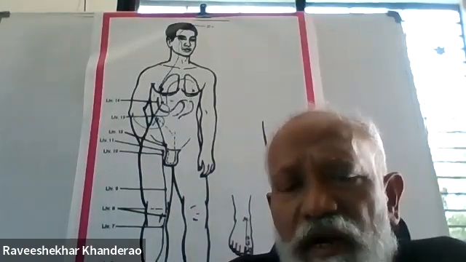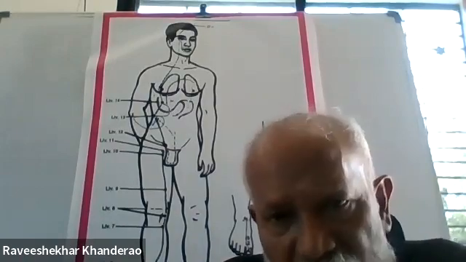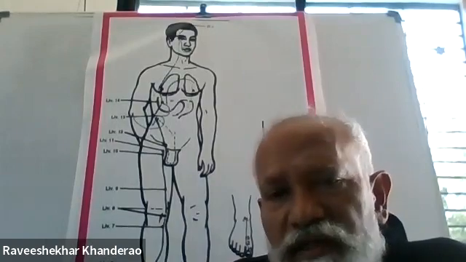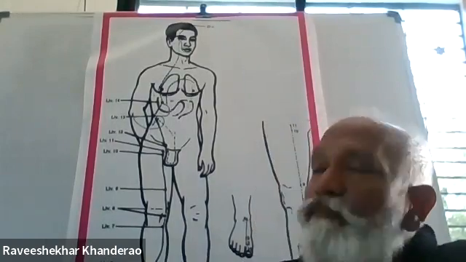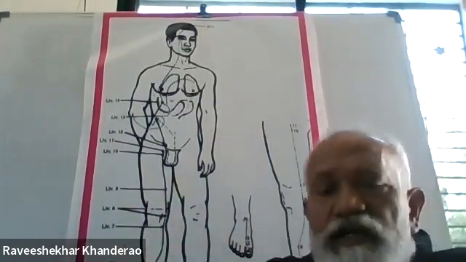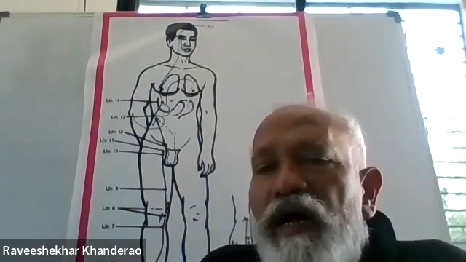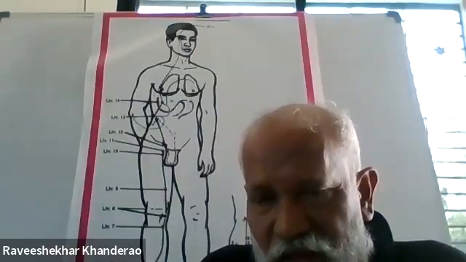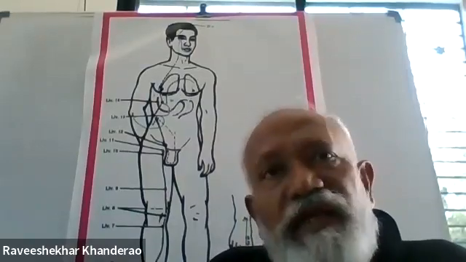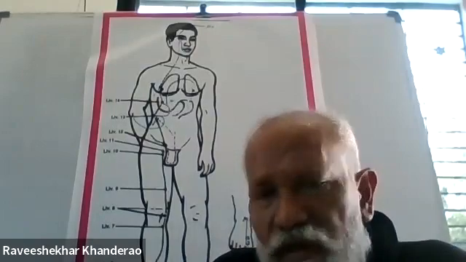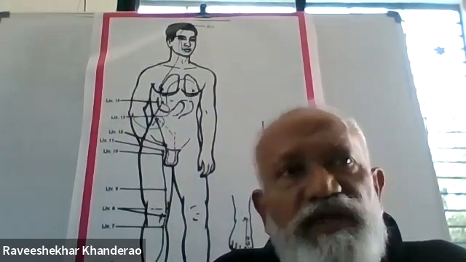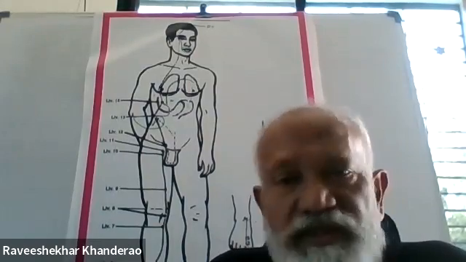So you can treat all the diseases where the internal branch is flowing, where the external branch is flowing. For problems like the knee, liver 8 is also a very good point for treating knee joint pain. Knee joint pain and knee problems. We use this point regularly for treating knee joints and the knees.